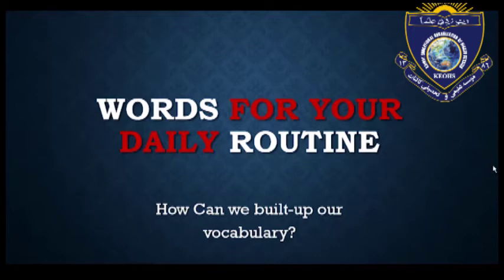Here is a question: how can we build up our vocabulary? There are several ways that you can improve your English vocabulary, by watching movies, by watching news, and so on. These are the sources that help you build up your vocabulary. Now we are going to start our lesson.